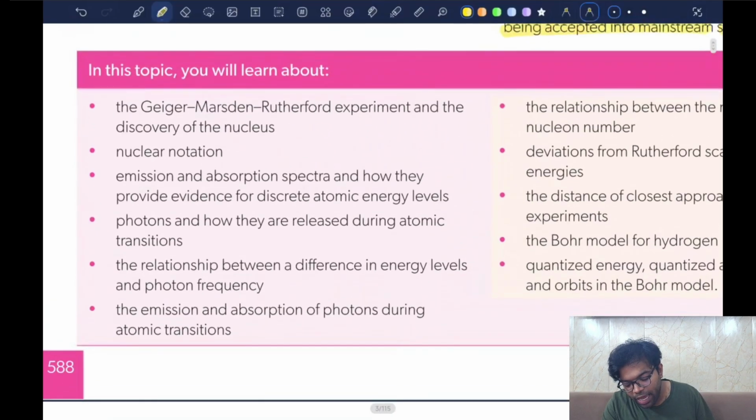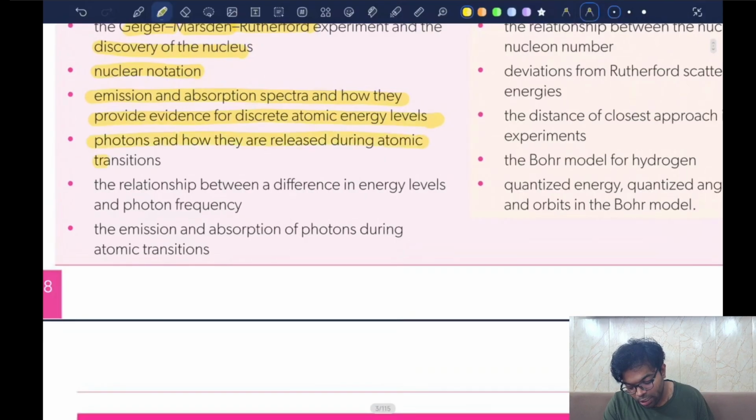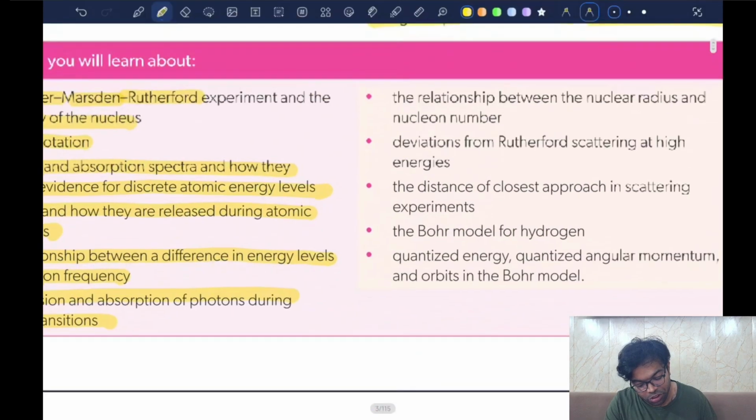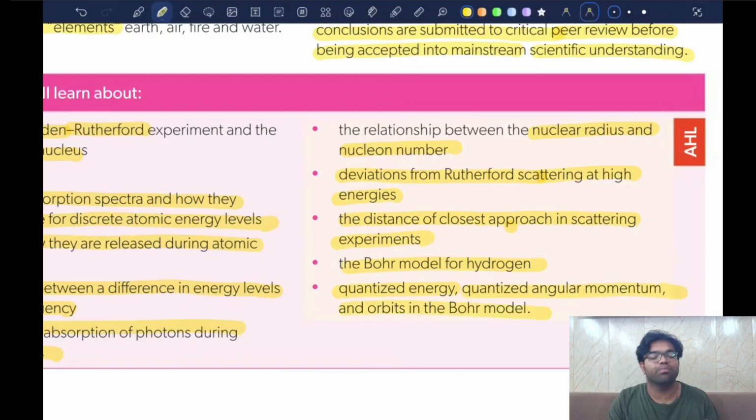The Geiger-Marsden-Rutherford experiment and the discovery of the nucleus, the nuclear notation, emission and absorption spectra and how they provide evidence for discrete atomic levels, photons and how they are released during an atomic transition, the relationship between the difference in energy levels and photon frequency, the emission and absorption of photons during atomic transitions, the relationship between the nuclear radius and the number of nucleons, deviation from Rutherford's scattering at high energies, the distance of closest approach in a scattering experiment, Bohr's model of hydrogen, quantized energy, quantized angular momentum, and orbits in Bohr's model.